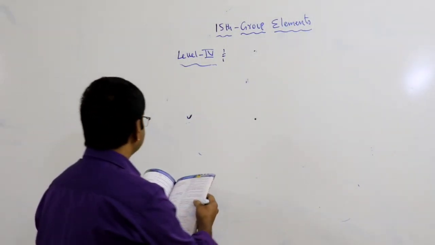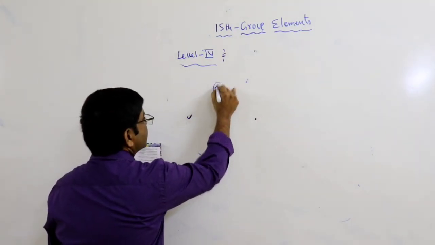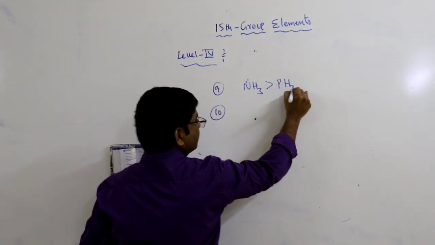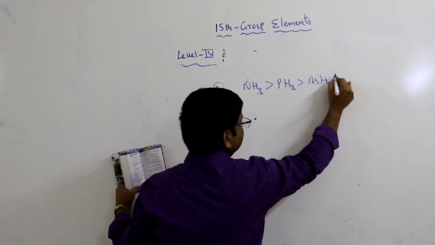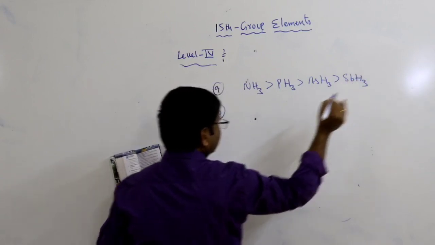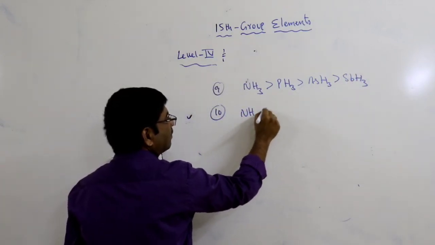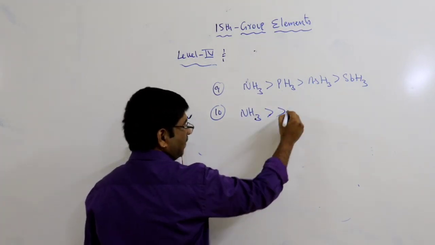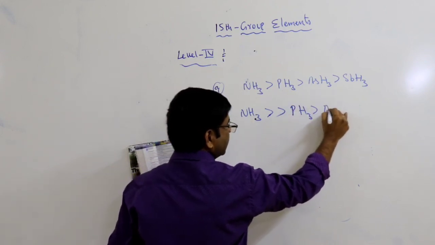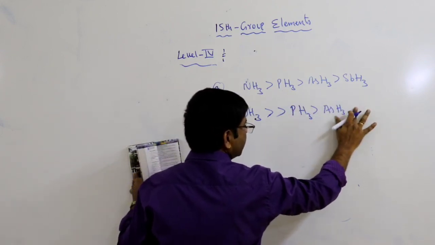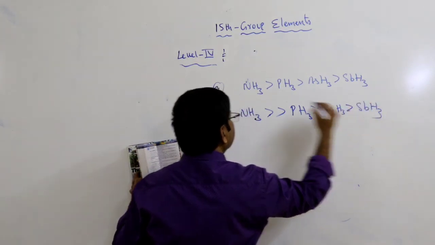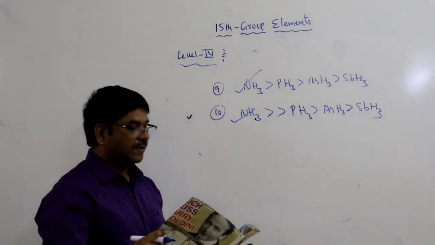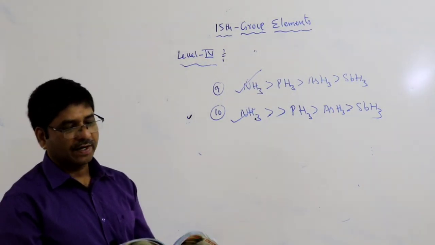So thermal stability is more in ammonia, for the 9th question and the 10th question. Thermal stability is more in ammonia, then phosphine, arsine, stibine, bismuthine also. Basic character of ammonia you already know from the previous teaching class. Ammonia is more basic than the remaining elements: phosphine, arsine, stibine. So here this one has more thermal stability. And for the 9th question and 10th question, more basic character is for ammonia.